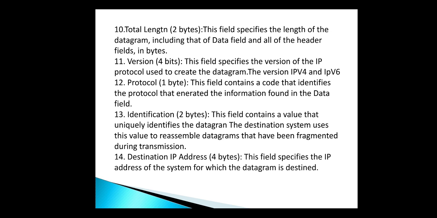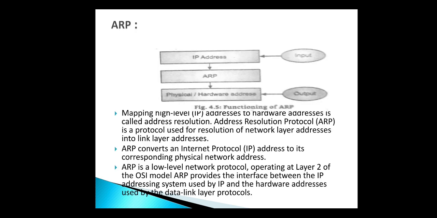After that, identification. This field contains the value that uniquely identifies the datagram. The destination system uses this value to reassemble the datagram that has been fragmented during transmission by the sender device. After that, destination address, which is the receiver's address of 4 bytes, and this field specifies the IP address of the system for which the datagram is destined.